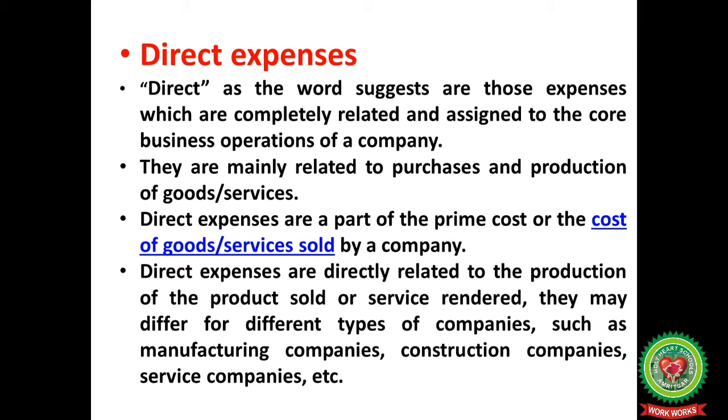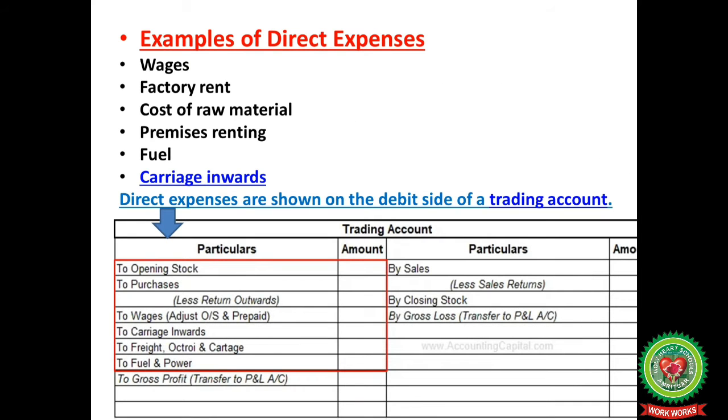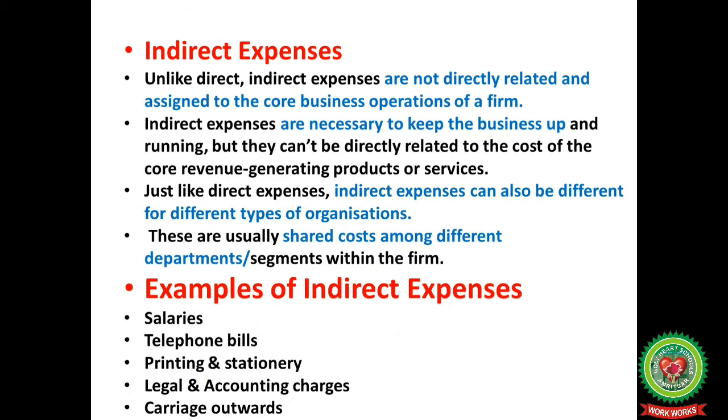They may differ for different types of companies, such as manufacturing companies, construction companies, service companies, etc. Examples of direct expenses: wages, factory rent, cost of raw material, premises renting, fuel, carriage inward. Direct expenses are shown on the debit side of a trading account. So in this particular picture, you can see the direct expenses like wages, carriage inward, freight, octroi and cartage, fuel and power. Next we have indirect expenses.